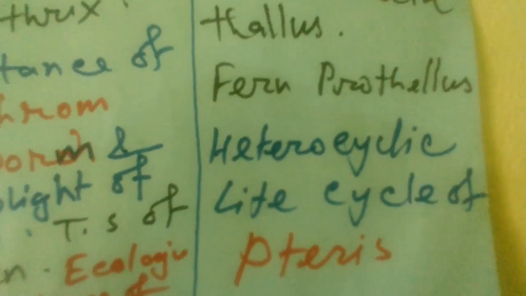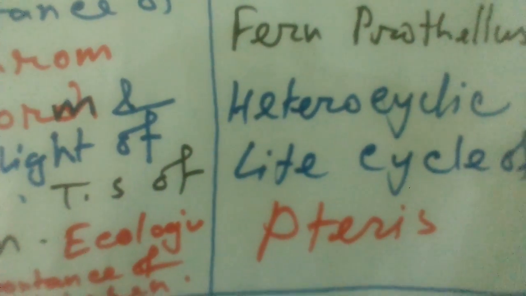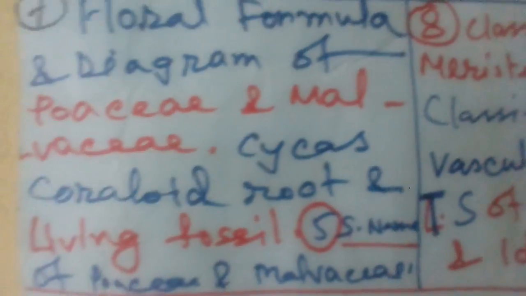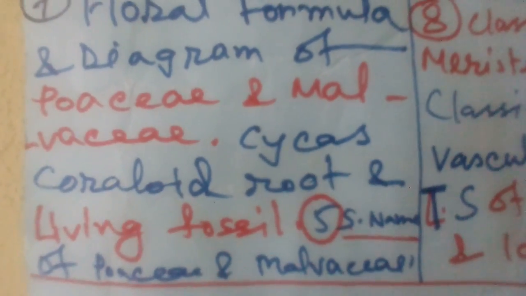That is fern prothallus, heart shape. You look at common things. Two questions I provide here. Heterocyclic life cycle of Pteris is common, and that is chapter 7. You have also seen some questions, and it is very much important.